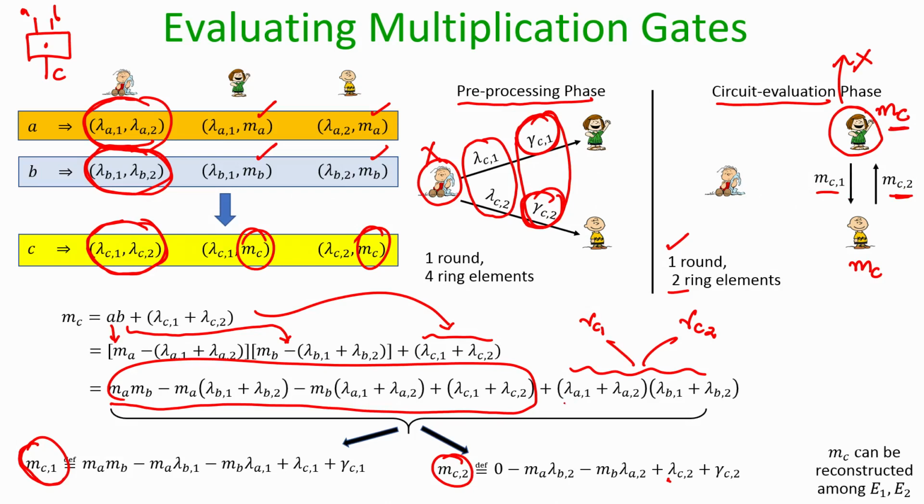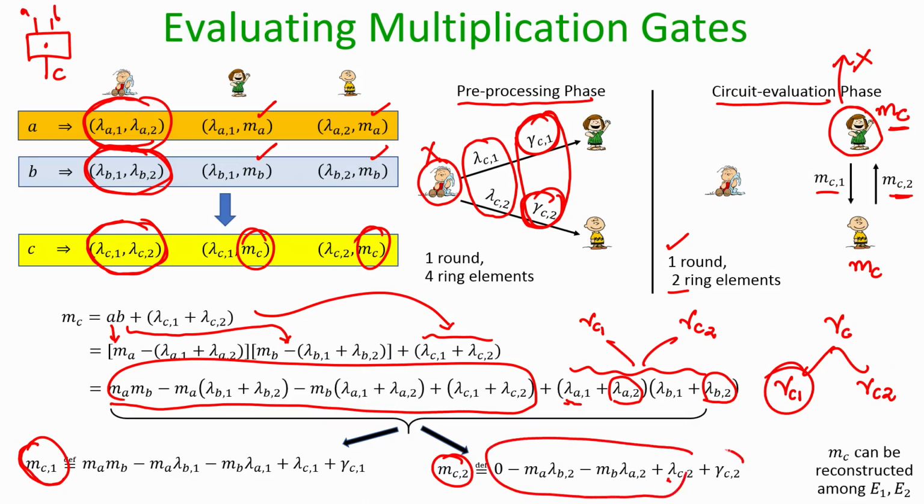So, the additional thing which she can learn about A and B is whether she can learn anything about the second component of the A pad and the second component of the B pad, but the answer is no. Even though the value gamma C has been secret shared, it has been secret shared randomly, in the sense that the value gamma C has been split randomly into gamma C1 and gamma C2. Since the second evaluator is masking the thing that he is transferring with this random gamma C2, it does not reveal any information to the